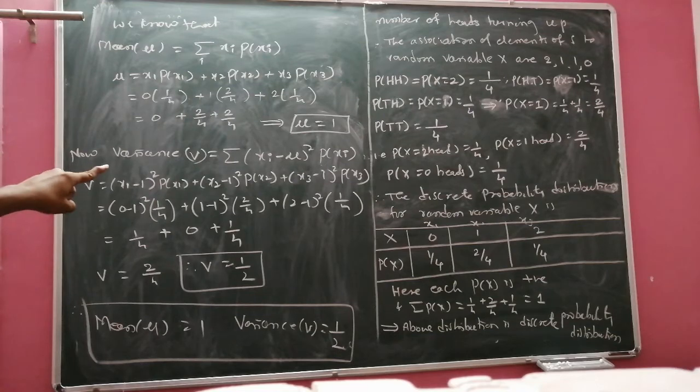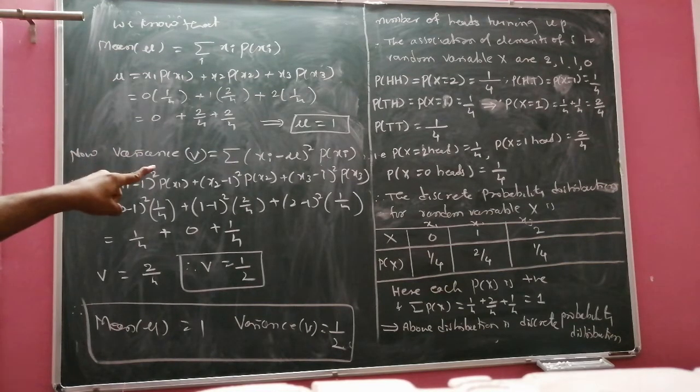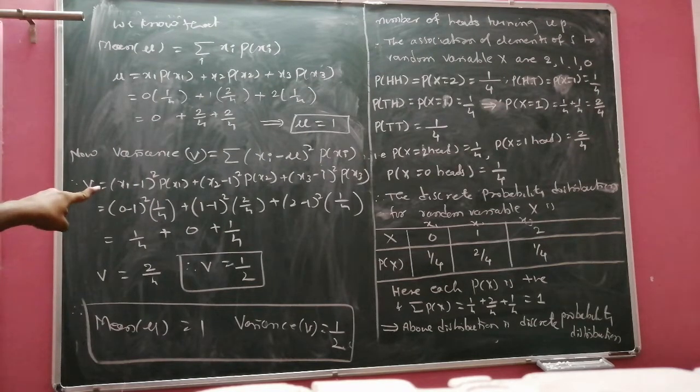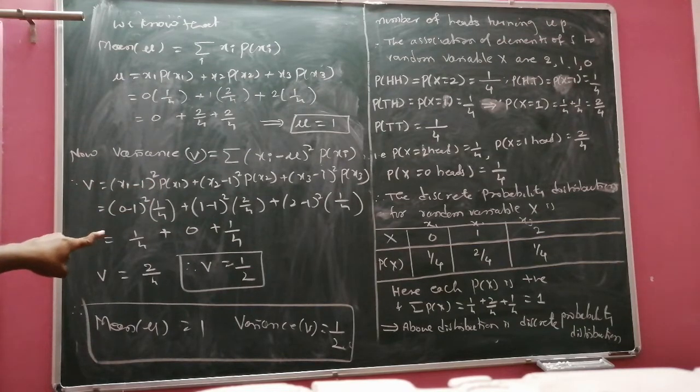Next is the variance V, xi minus mu bracket square p of xi. Mu is already calculated, that is substituted here: x1 minus 1 bracket square p of x1, x2 minus 1 bracket square p of x2, x3 minus 1 bracket square p of x3, and after simplification we get the result, which completes the solution of the problem.